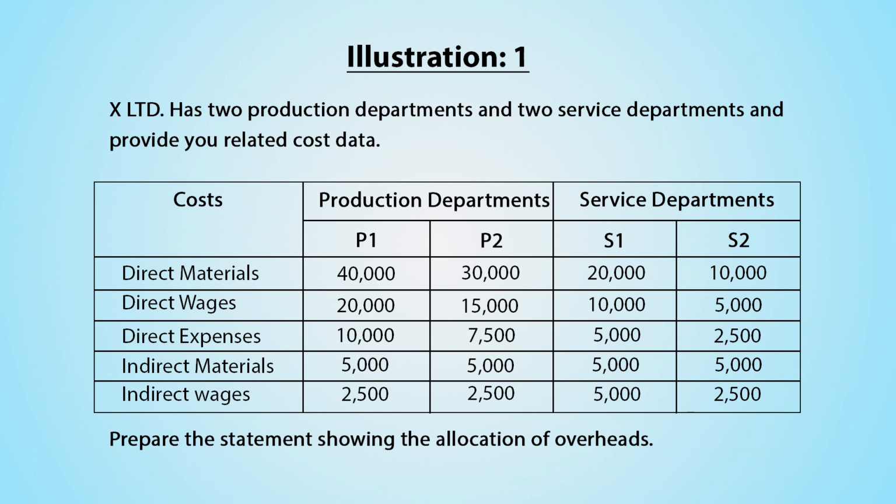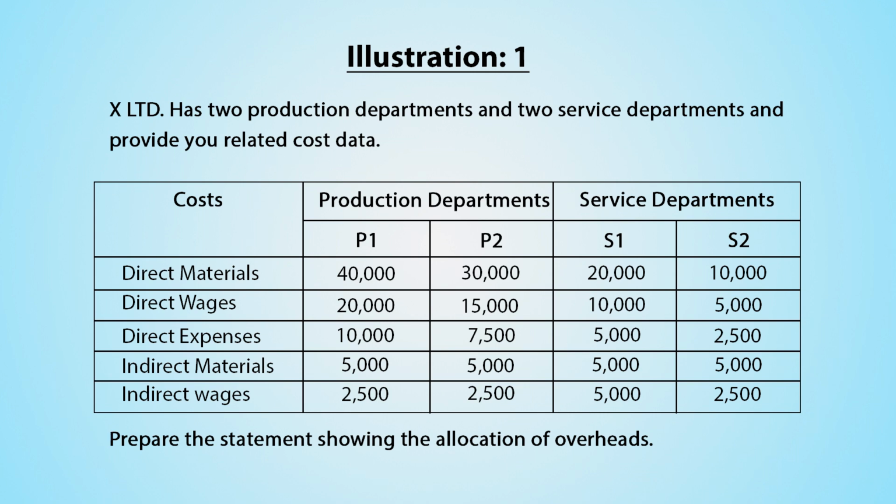Direct wages for P1 rupees 20,000, for P2 rupees 15,000, for S1 rupees 10,000, for S2 rupees 5,000. Direct expenses for P1 rupees 10,000, for P2 7,500, for S1 rupees 5,000, for S2 rupees 2,500.